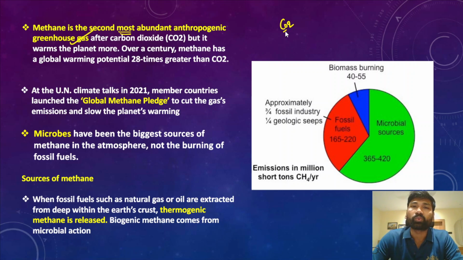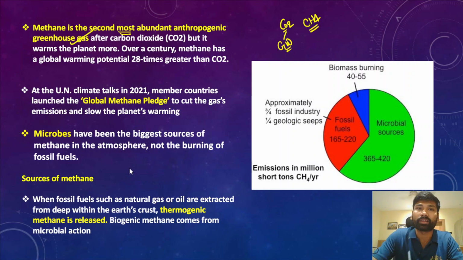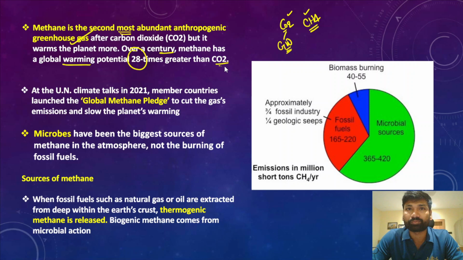We all know the potency of carbon dioxide in increasing global warming. But at the same time, methane is the second largest greenhouse gas after carbon dioxide. So both carbon dioxide and methane have been exceptionally warming this planet, thereby contributing to global warming and climate change. However, over a century, methane has a global warming potential 28 times greater than CO2.